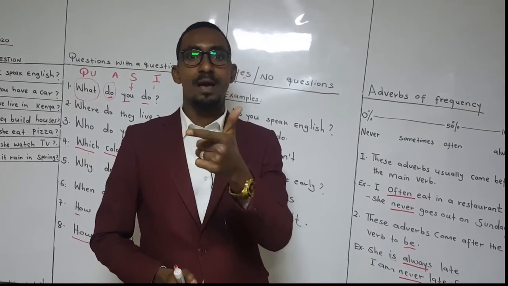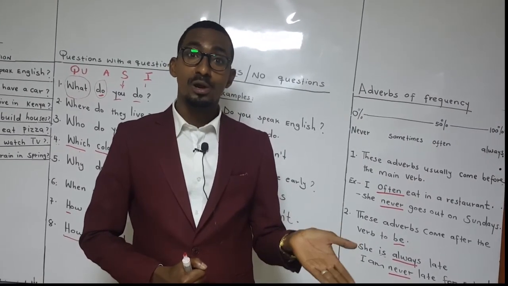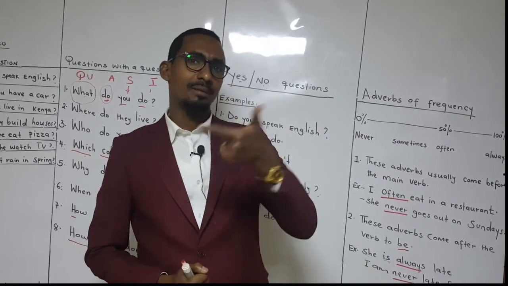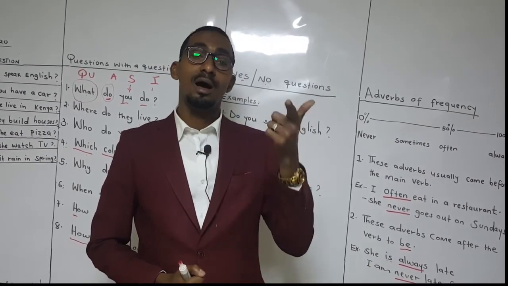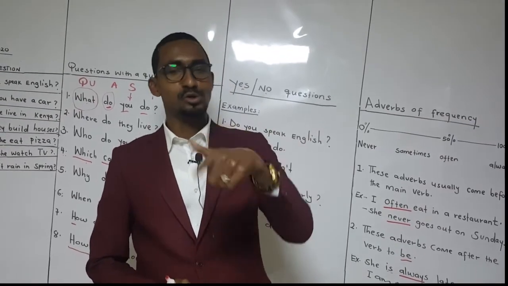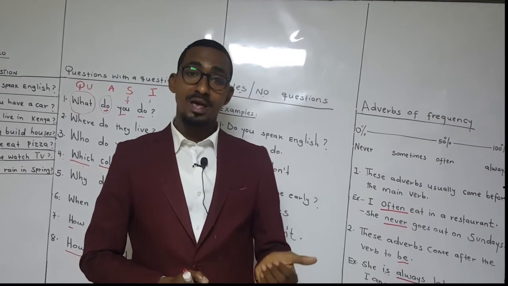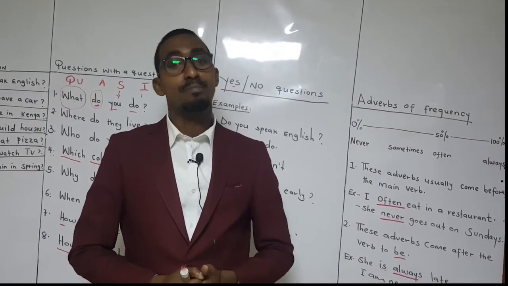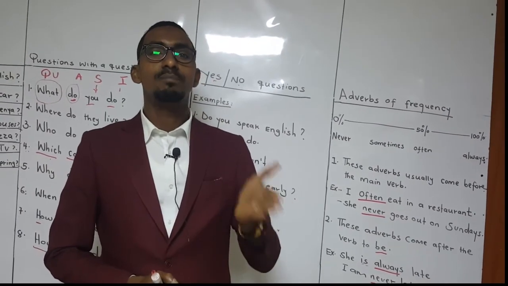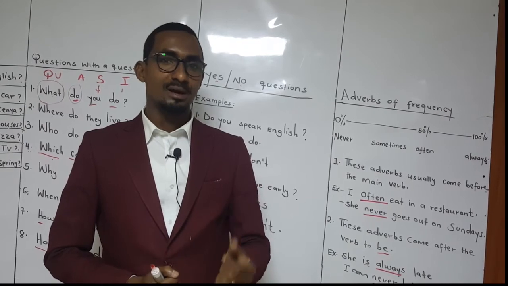You can say, usually I sleep late. I sleep late usually. How about sometimes? You can say, sometimes I play tennis. Or you can say, I play tennis sometimes. You see that?